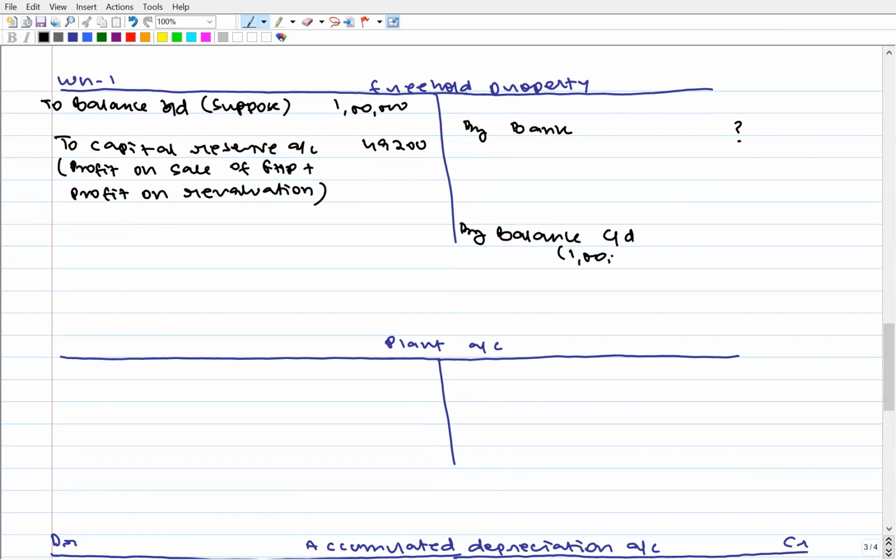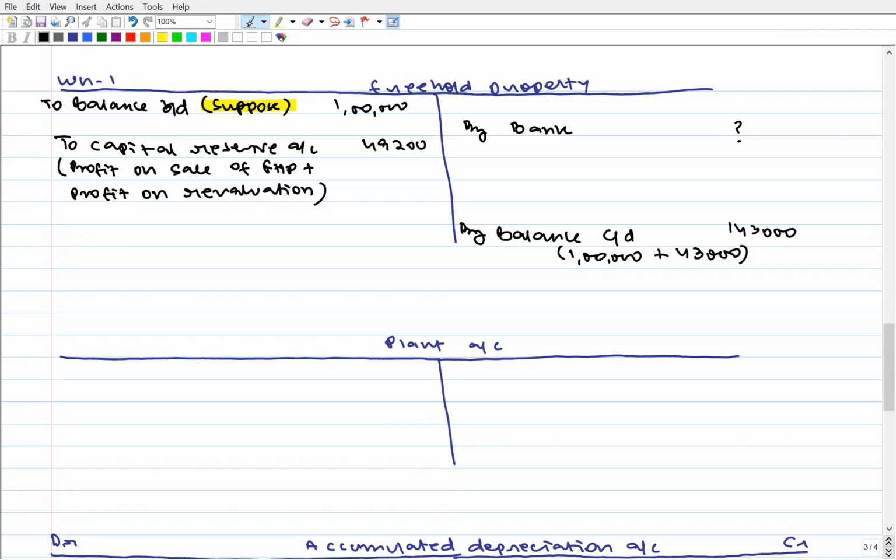So if opening balance is 1 lakh, closing balance will be 1,43,000. You can take anything as the opening balance, but ensure that the difference between the opening and closing balance is 43,000.